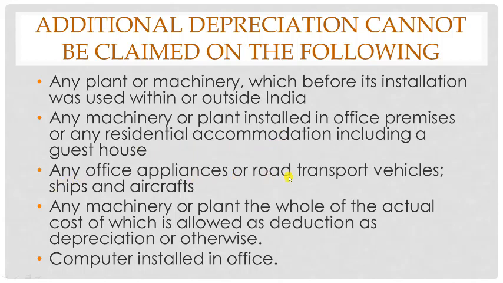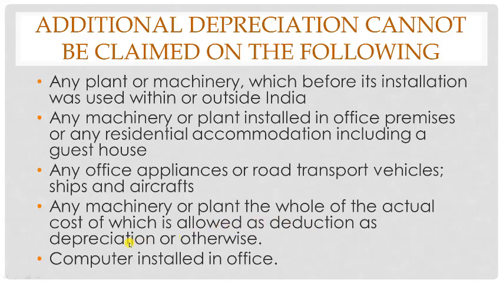Any office appliances or road transport vehicles, there will be illustrations where the SSE will purchase a new car. That's a road transport vehicle. You cannot claim any additional depreciation on that. Please remember that. Also any machinery or plant, the whole of the actual cost of which is allowed as deduction as depreciation or otherwise. If you have got a subsidy or something like that, you cannot claim. Let us say you have bought a machinery worth 10 lakh, you have got full subsidy of 10 lakh, then you will not be able to claim any depreciation there.